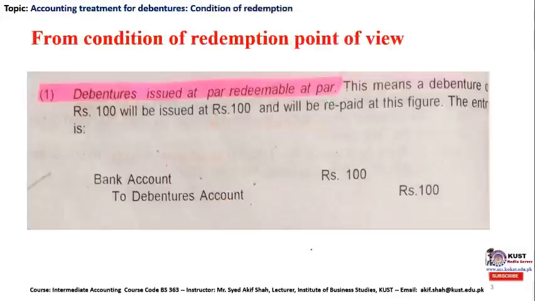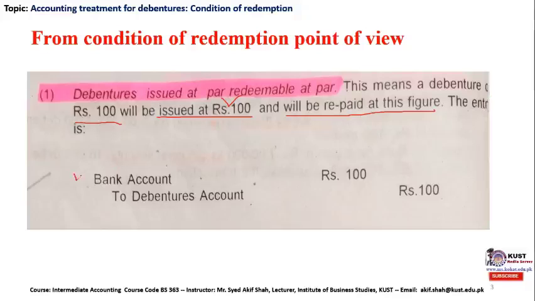So let us discuss the first case of the issuance of debenture from the redemption point of view. The case was debenture issued at par and redeemable at par. This means a debenture of rupees 100 will be issued at the same price and will be repaid at this figure. By repaid we mean at the time of redemption the company is required to pay the same amount of rupees 100 at which the company initially issued its debenture. So the accounting entry under this case will look as below.